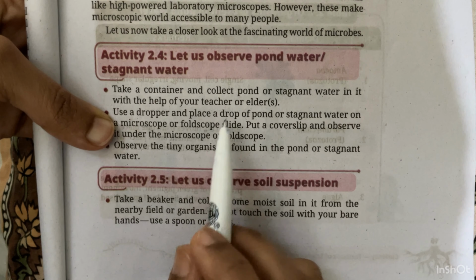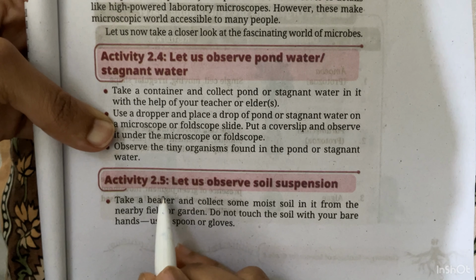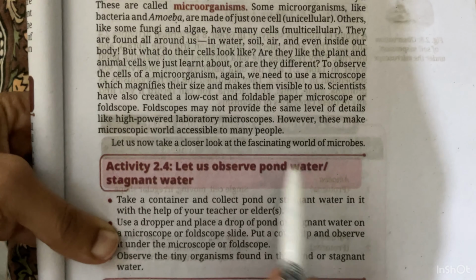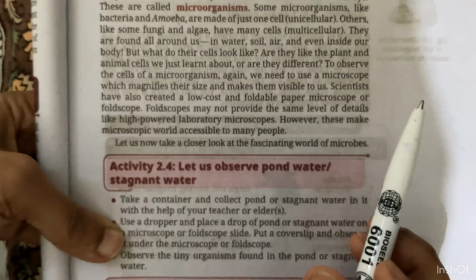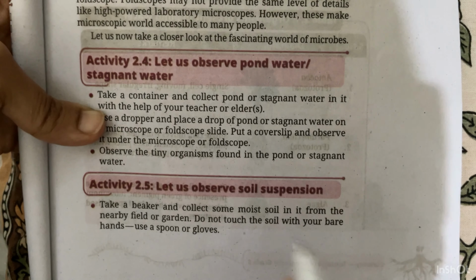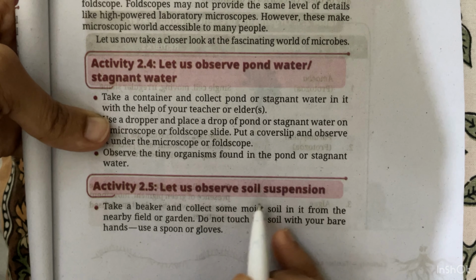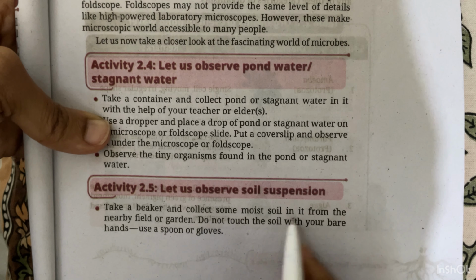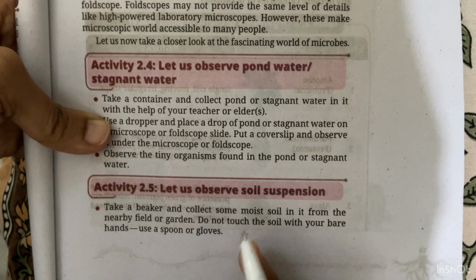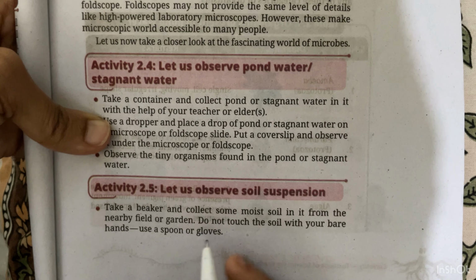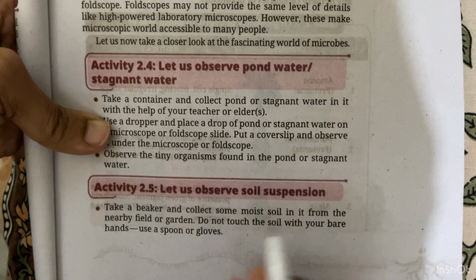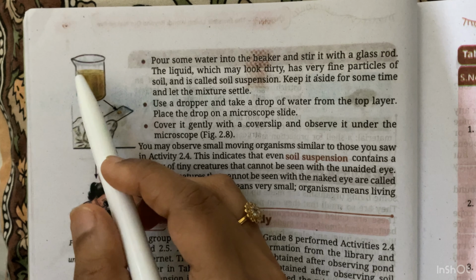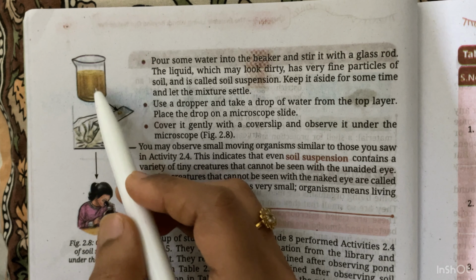Now this was about the pond water. Let's do activity 2.5, in which we are going to observe soil suspension. As we have studied, microorganisms are present everywhere, in the water, in the air, even in the soil. Now we are doing the experiment on soil suspension. Take a beaker and collect some moist soil from a nearby field or garden. Do not touch the soil with your bare hand. We have to use either gloves or a spoon. As shown in the figure, we take moist soil in the beaker like this.